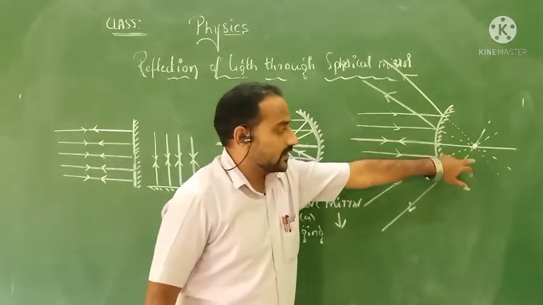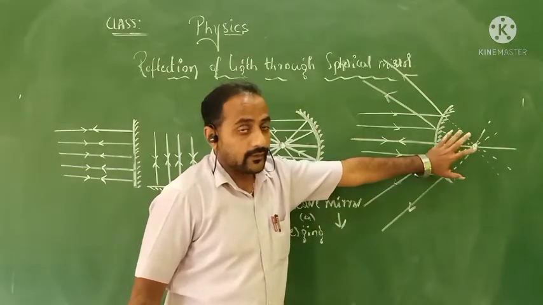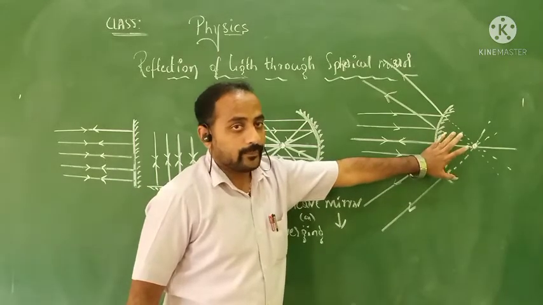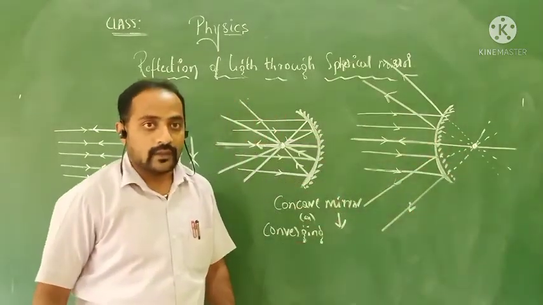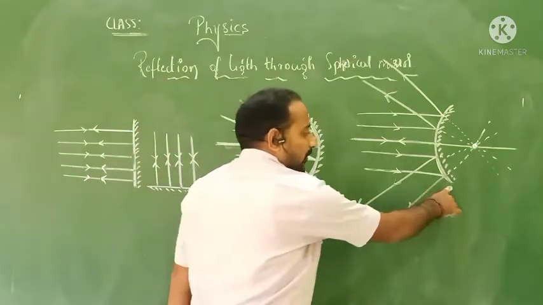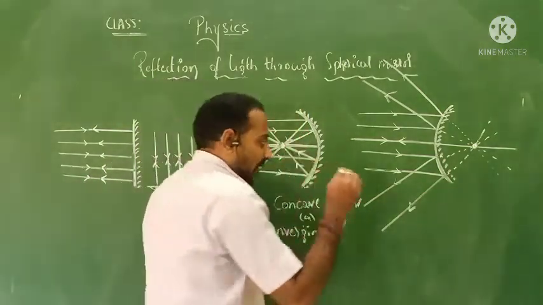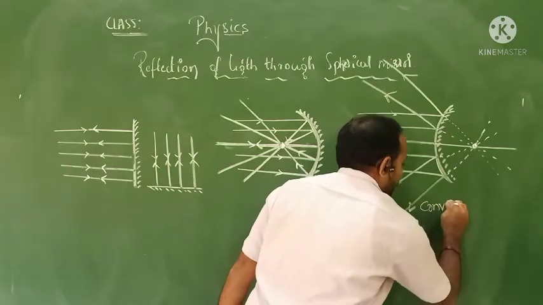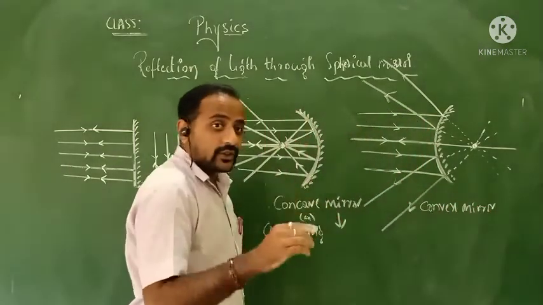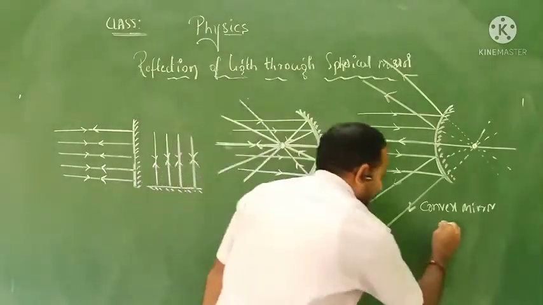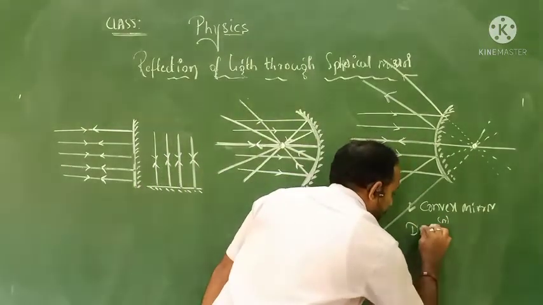It's an imaginary point that we are drawing over there. So now all the light rays are diverging. Such a type of mirror we call a convex mirror, or by another name, a diverging mirror.